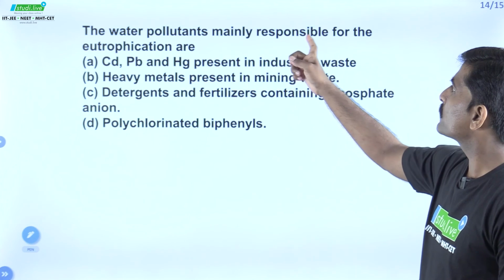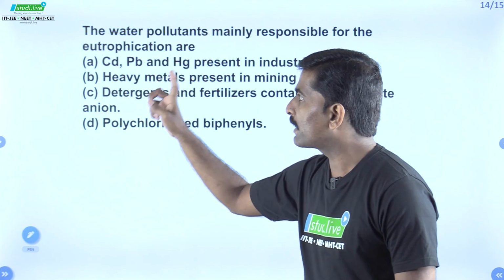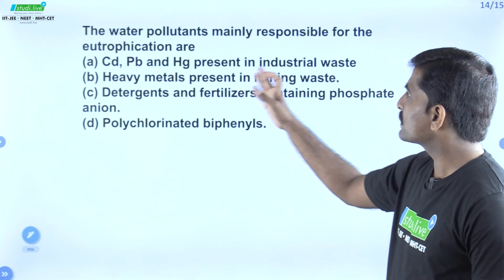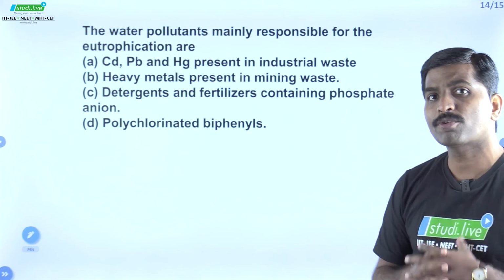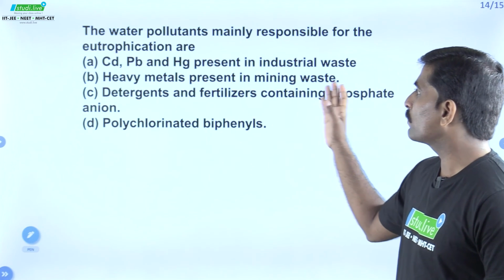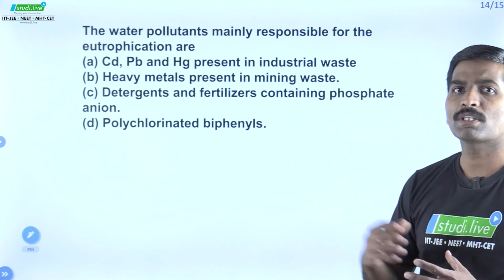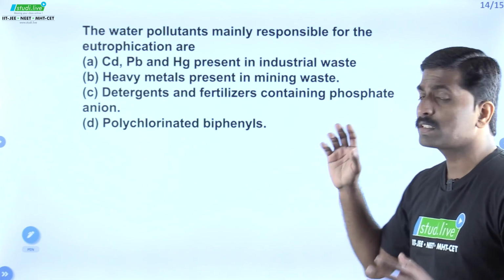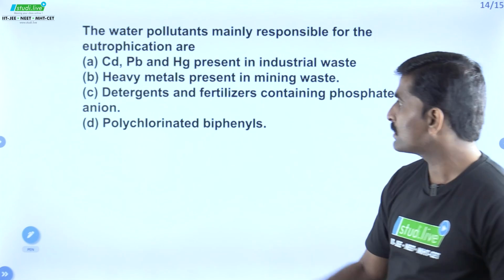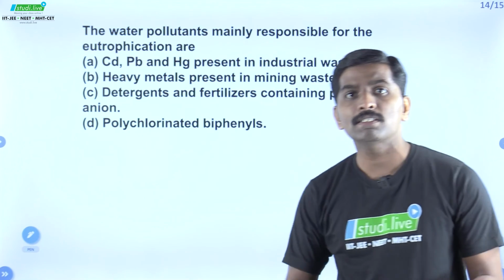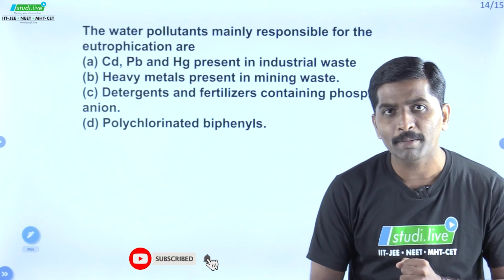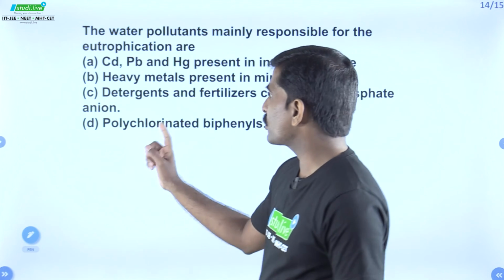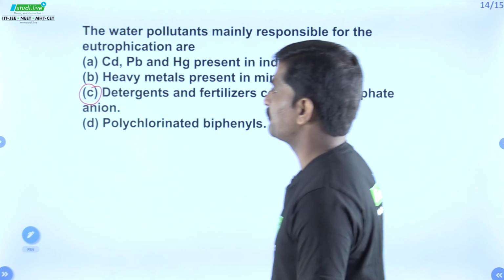The water pollutant mainly responsible for the eutrophication are. Which among the following is the correct one? Cadmium, lead and mercury present in industrial waste? No, these are not responsible for the eutrophication. Heavy metals present in the mining waste? No, they might be causing metal poisoning. Detergents and fertilizer containing phosphate anions? Yes, this must be the correct option because the phosphate presence in both these substances helps to increase the algae, which in turn reduces the dissolved oxygen in water bodies, and hence the correct option is option C.